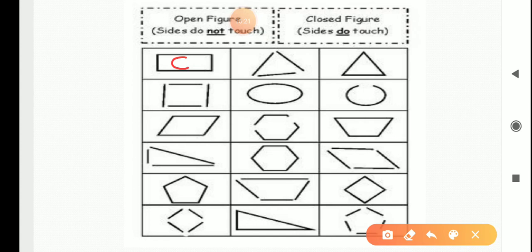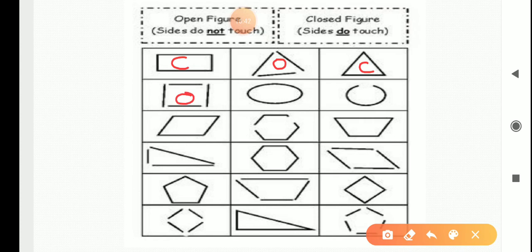And this figure's sides don't touch. So it is an open figure. So we will write here O. Next, in third figure, it is a closely packed figure. So we will write here closed figure. Then fourth one, it is open. So we will write here open figure.